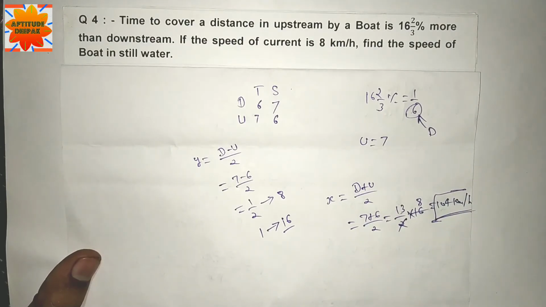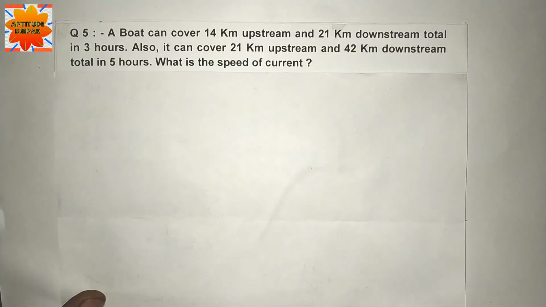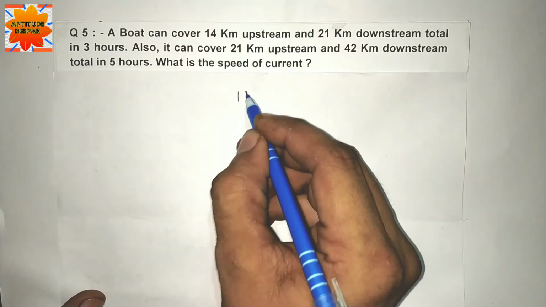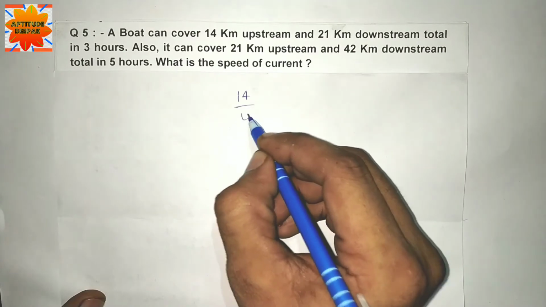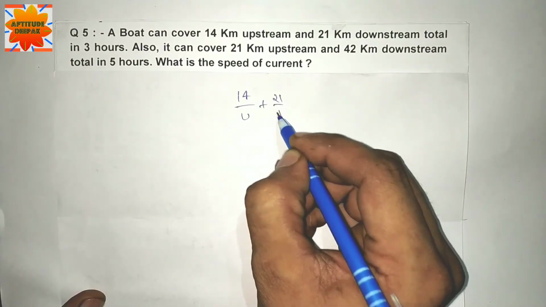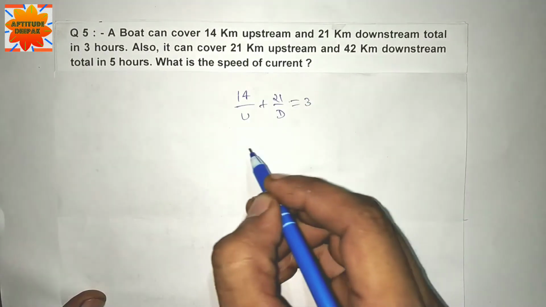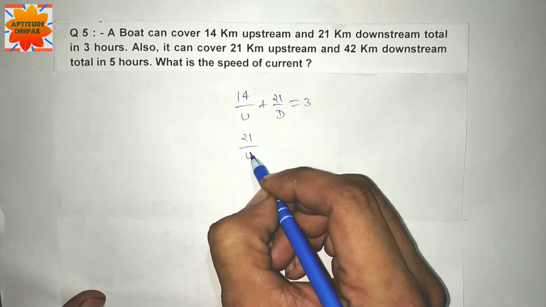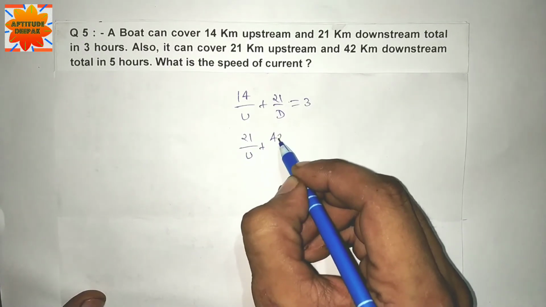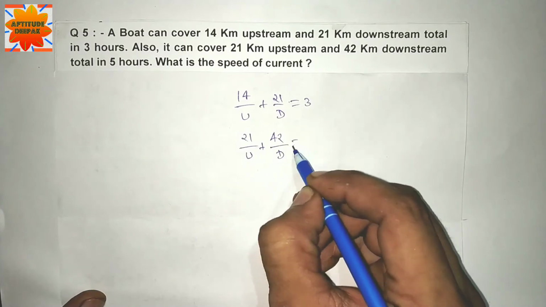Let's move to question number 5. A boat can cover 14 km upstream and 21 km downstream, total in 3 hours. Also it can cover 21 km upstream and 42 km downstream, total in 5 hours. What is the speed of current? 14 km upstream and 21 km downstream, total time 3 hours. 21 km upstream and 42 km downstream, total time 5 hours.